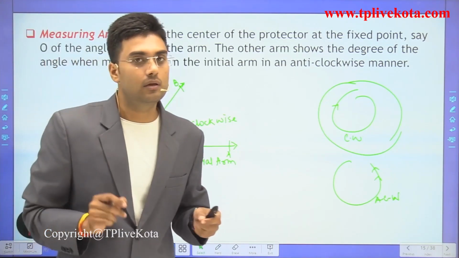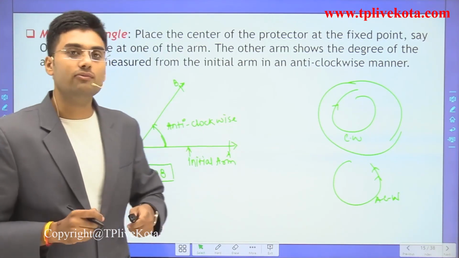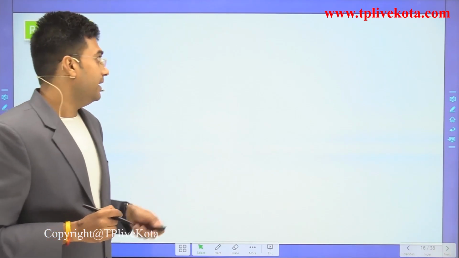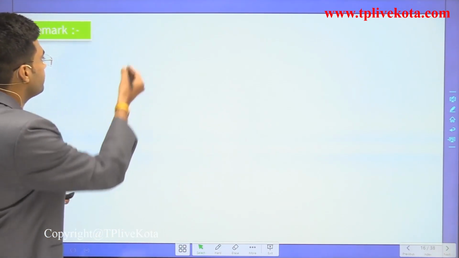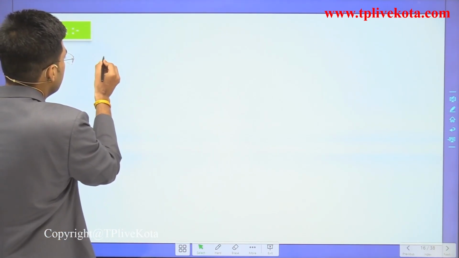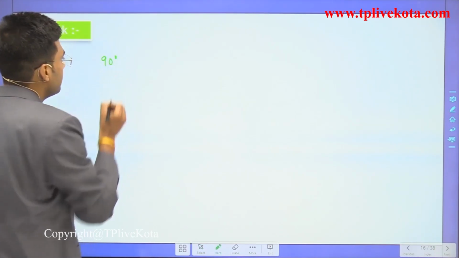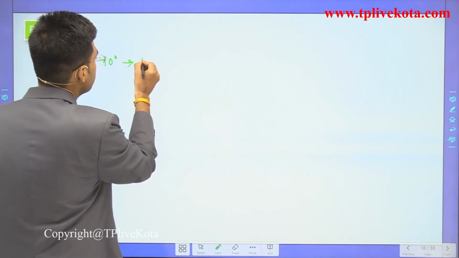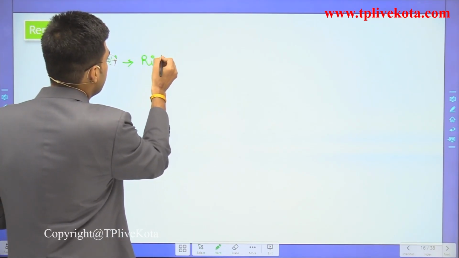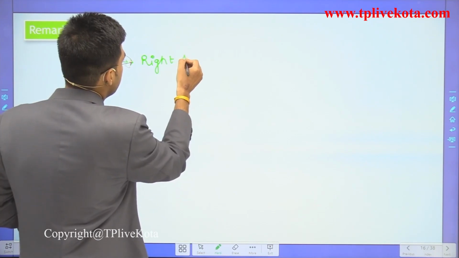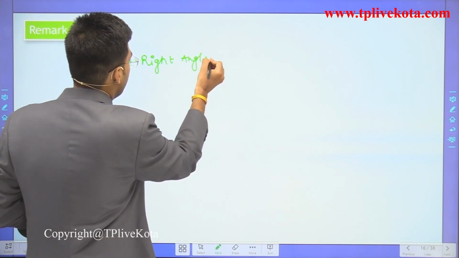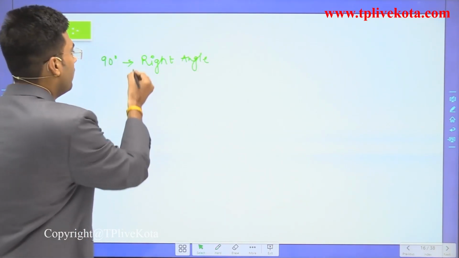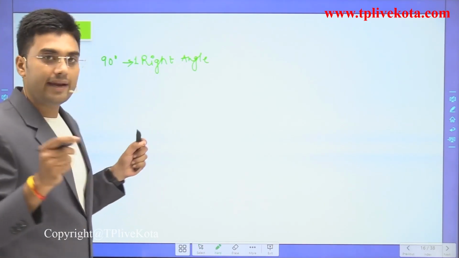Clear? Now after the measure of angle, let's discuss some remarks. We measure angles in degrees, so 90 degrees means a right angle. One right angle is equal to 90 degrees.